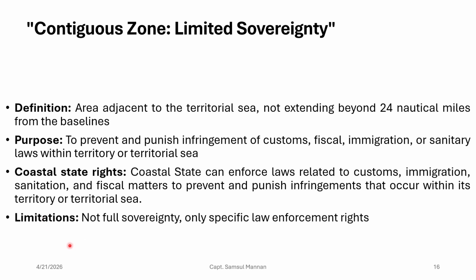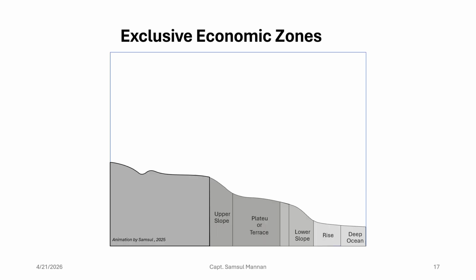Limitation: here in the contiguous zone, the coastal state will not have full sovereignty. Only specific laws the coastal state may enforce, and those laws have to be related to customs, fiscal, immigration or sanitary matters, right.